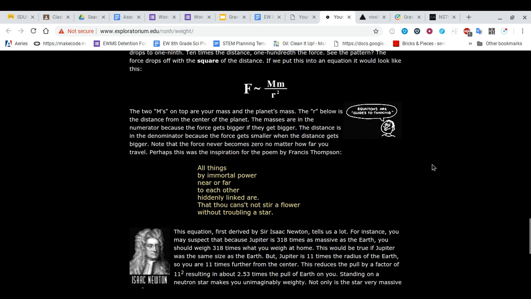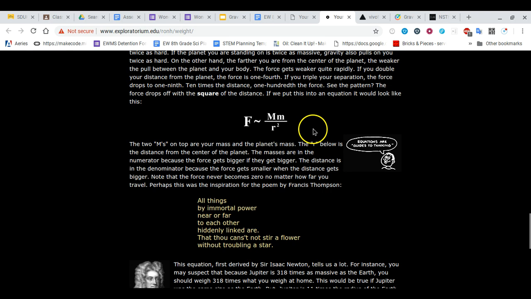So this formula here, which again, you're not supposed to have to use the math, but what it's telling you is the bigger the mass of the objects, those will make gravity increase as these get bigger. But you're dividing by radius squared down here, and radius is the distance of an object from the center to the center of the planet that it's on. And so the bigger R gets, the lower the force of gravity. So the farther away you are, the lower gravity is. And the heavier, or I should say more massive you are, the more the force of gravity is.